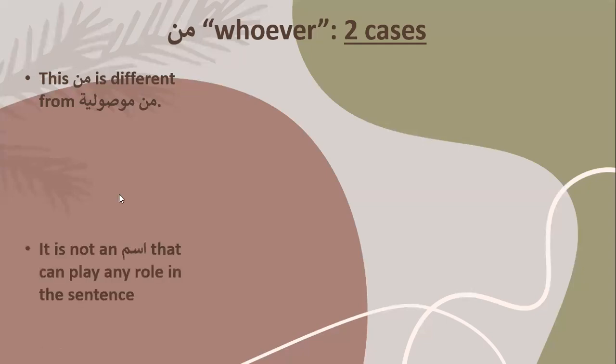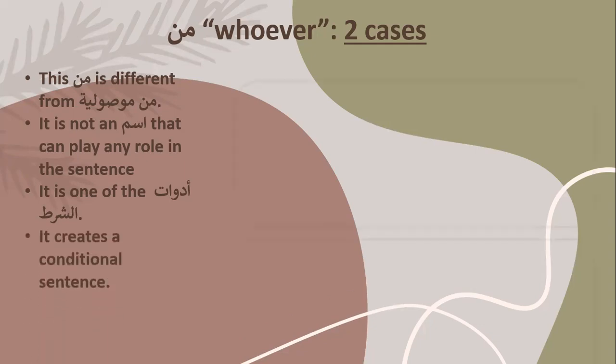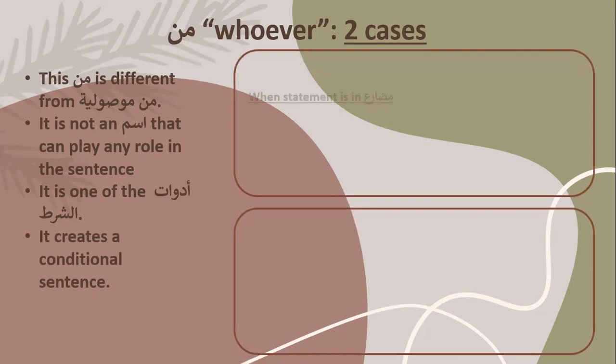In man, this man is, by the way, different from man mausulia, whoever, which you have studied. The translation is the same, but the function is a bit different. It is not an ism that can play any role in the sentence. Also, it is one of the adwatu shartu jazima. So it's not man mausulia, it's man shartiya. It creates a conditional sentence. So let's look at the two sentences here.